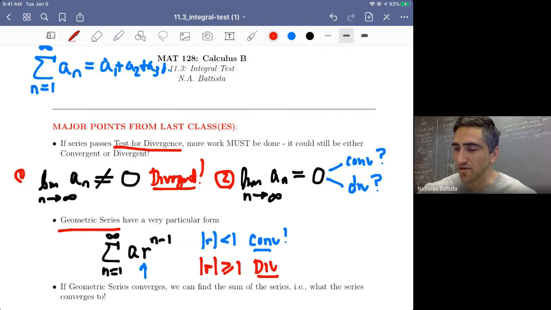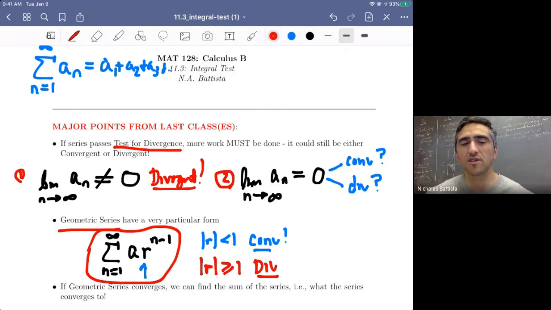So on that note, where we're going today is basically saying, you know what, we have a series that passes the test for divergence. And this series actually is not a geometric series that we're going to investigate today because geometric series have a particularly restricted form, as in, if a series is not in this form, it is not a geometric series. So we have to develop other tests now to figure out what a series does.